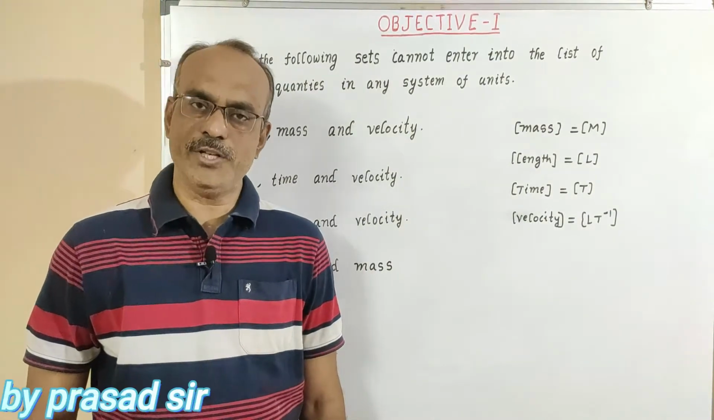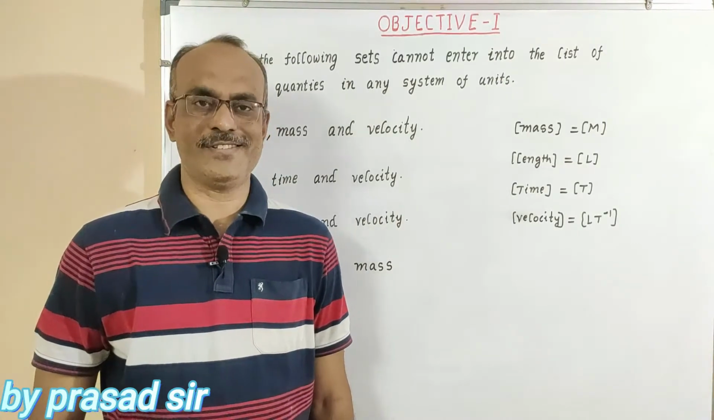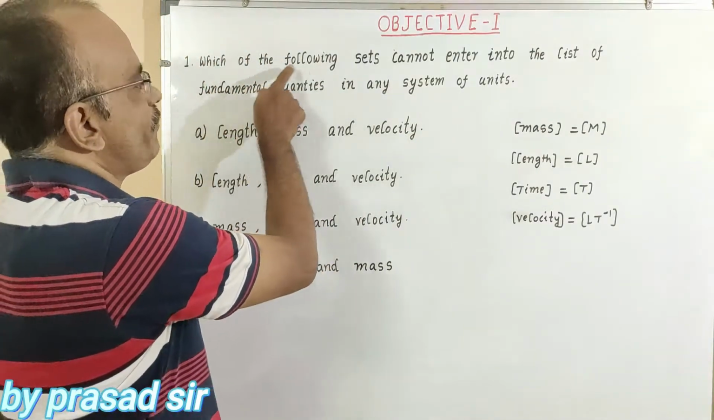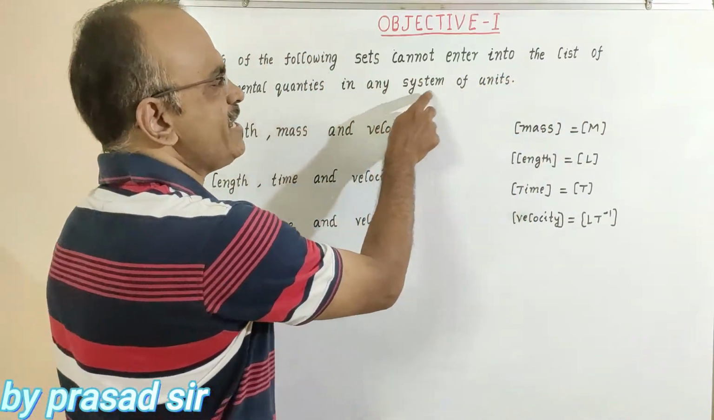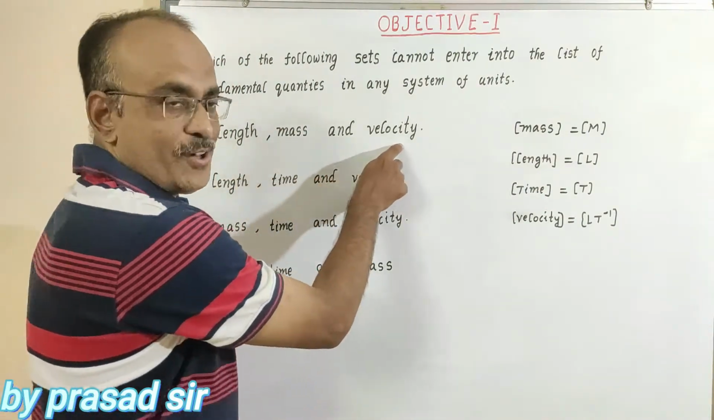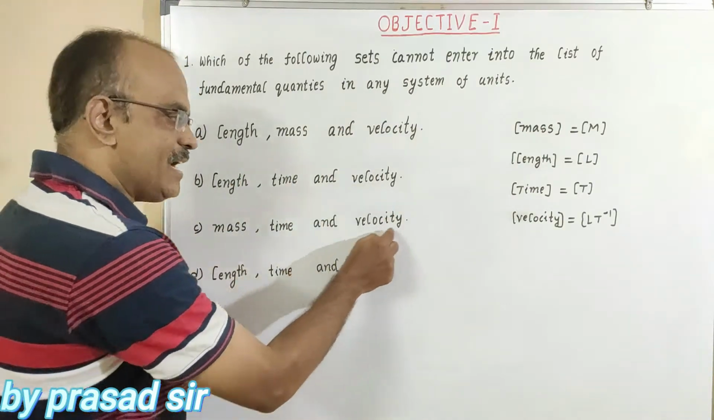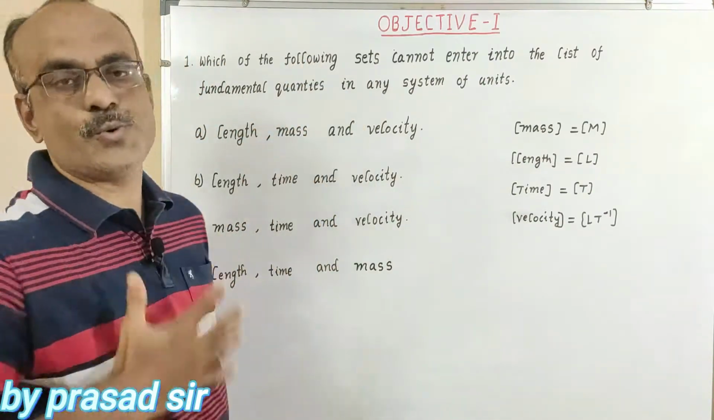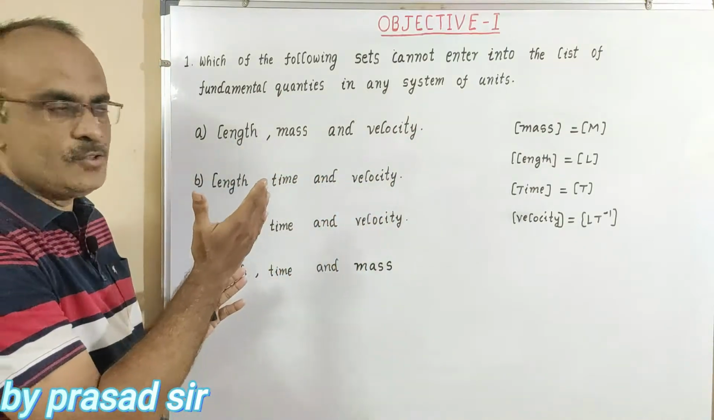This is Prasad. I am going to explain the H.C. Verma Solutions, chapter number 1, Introduction to Physics. That is objective 1, first question. Which of the following sets cannot enter into the list of the fundamental quantities in any system of units? A. Length, mass and velocity. B. Length, time and velocity. C. Mass, time and velocity. D. Length, time and mass.